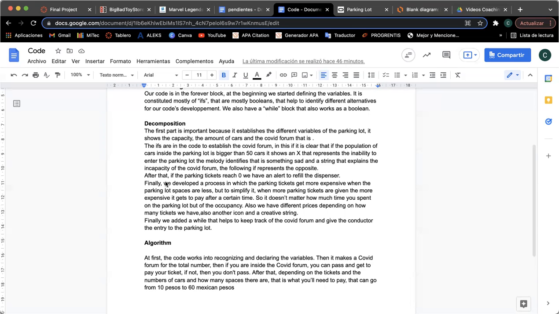Okay, and last but not least, finally the algorithm. At first the code works on recognizing and declaring the variables, then it makes a COVID form for the total number. Then if you're inside the COVID form, you can pass and get to pay your ticket. If not, well, you will not pass. After that, depending on the tickets and the number of cars and how many spaces there are inside the building, that is what you'll need to pay. That can go from 10 pesos to 60 pesos or to 100 pesos.